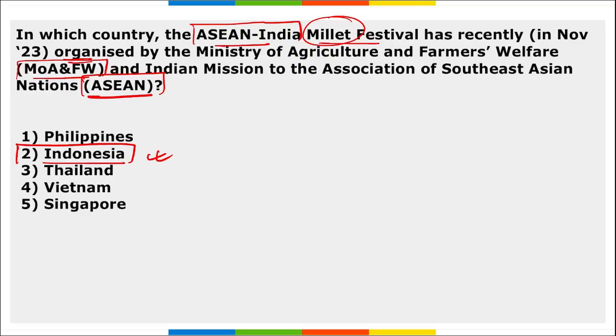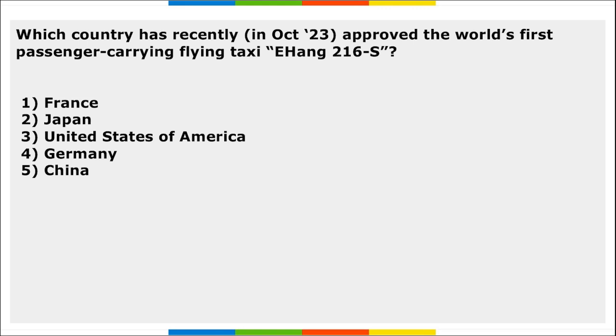So friends, these were your international affairs. Now let's move to some science and technology questions. First, which country has recently approved the world's first passenger-carrying flying taxi, that is EHang 216-S? It is China. As the name suggests, EHang 216-S is the world's first passenger-carrying flying taxi approved by China.